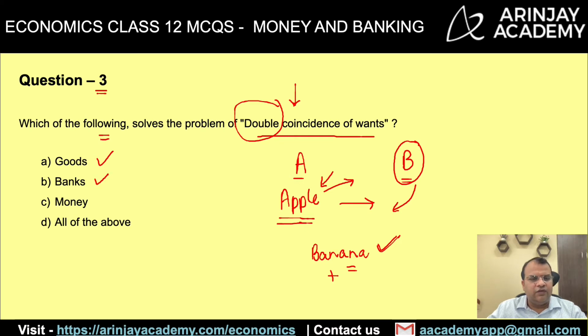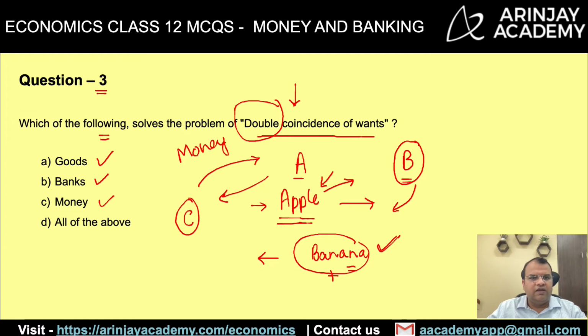The banks, of course not. Bank do not take apple and they return bananas in exchange. Money, yes, money is the one which solves the problem. And how does it work? If A wants to get banana in exchange, what he can do is he can find another person, C, he can sell the apple to him, and C in turn is going to give money to A. Then A can use this money to buy banana from someone else, maybe a person called D, and therefore by using the money he is able to solve this problem of double coincidence of wants.